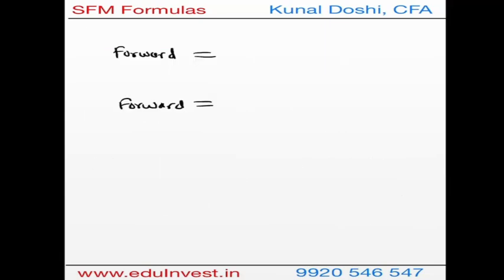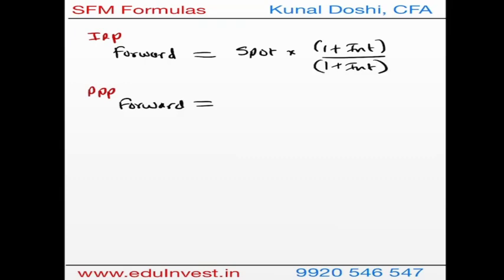So the next formula we are going to find is the forward rate. Now the forward rate can be found using the concept of interest rate parity as well as purchasing power parity. Forward rate is found using the spot rate with the ratio of the interest rates, if you are doing IRP, and if you are doing PPP, it's the ratio of the inflation of both the currencies. Now the interesting part is which currency.